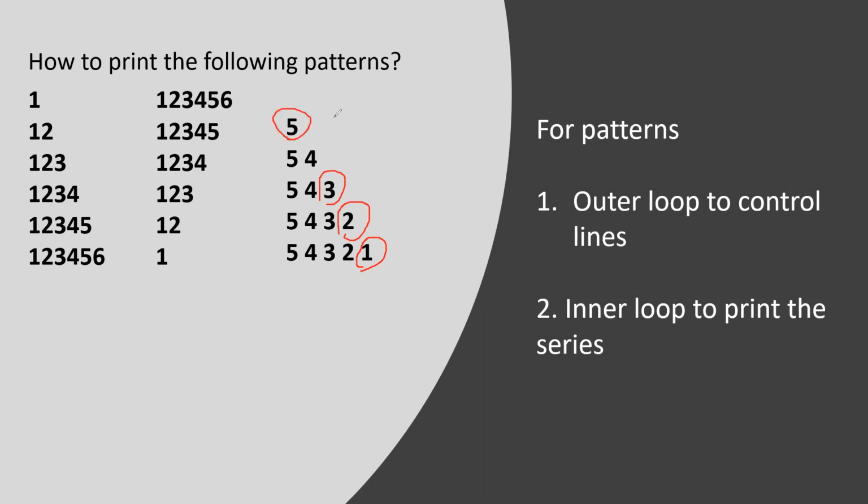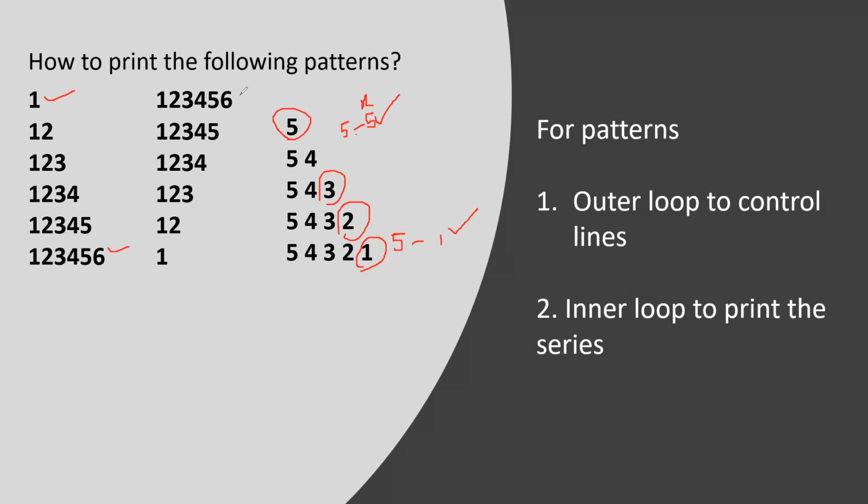So this loop is basically denoting 5 to 5. And the last line is basically helping the inner loop run like 5 to 1. So the value of x should be 5 at first, and at last it should be 1. Here as well, the value of x was 1 at first, and at last it was 6.